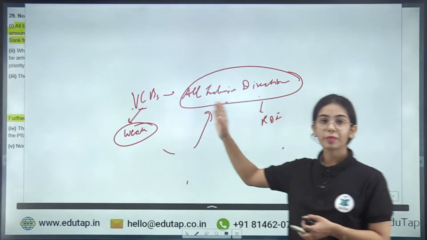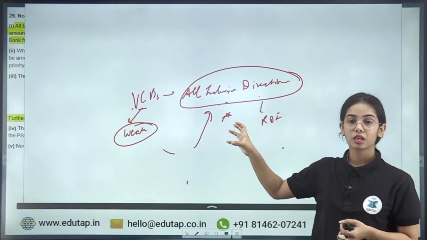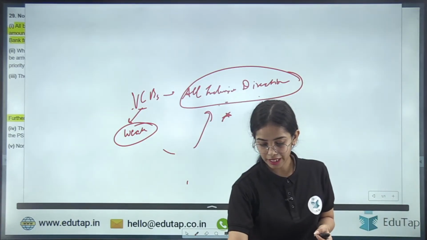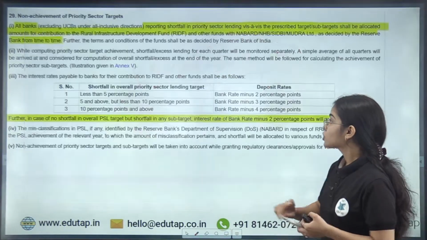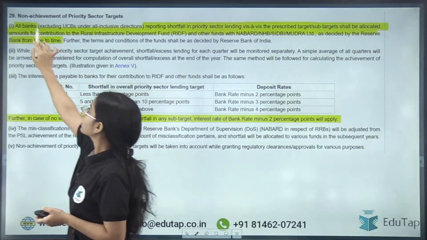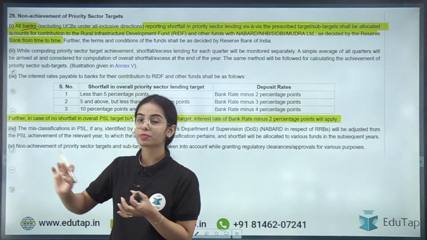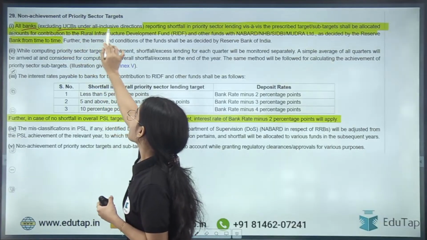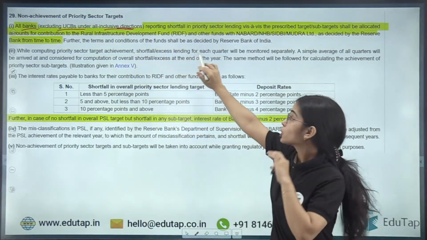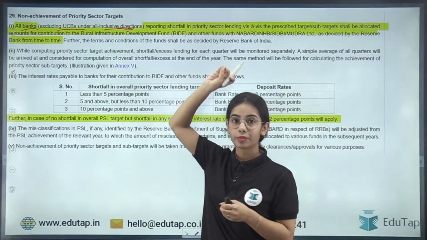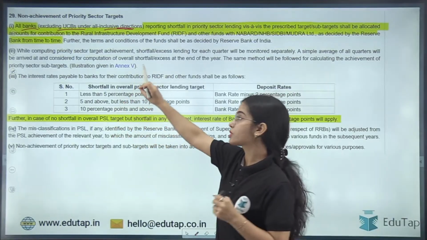Okay. So urban cooperative banks, if they are brought into the all-inclusive directions, that means they are restricted to an extent. So all the banks, the scheduled commercial banks, the urban cooperative banks, the small finance banks, excluding the urban cooperative banks under all-inclusive directions because they are restricted by the RBI. So all the banks, even including the urban cooperative banks, other than those included in the all-inclusive directions,